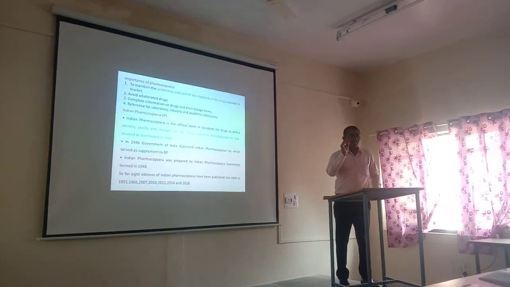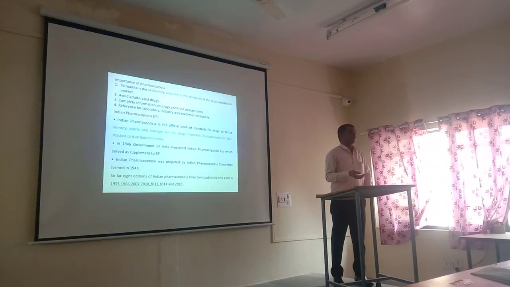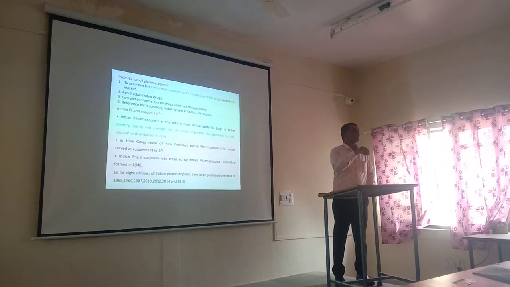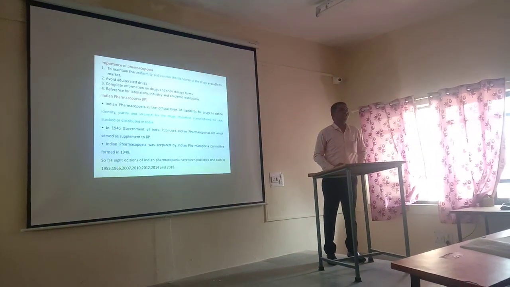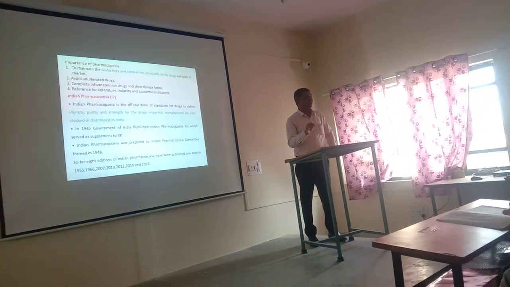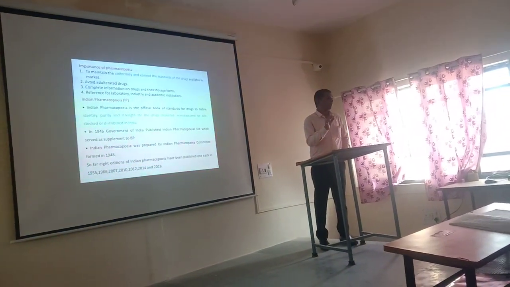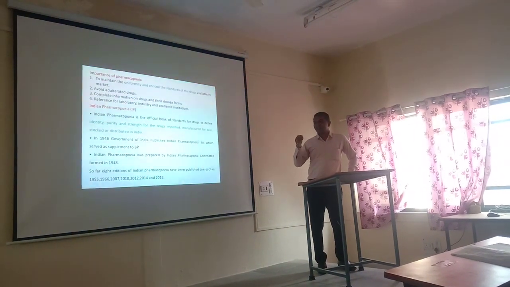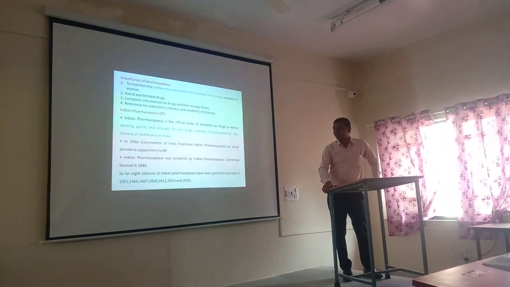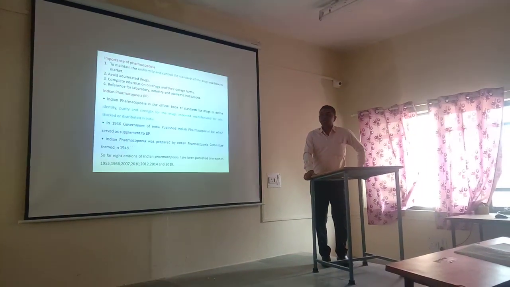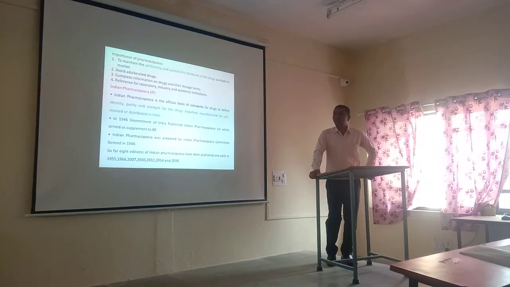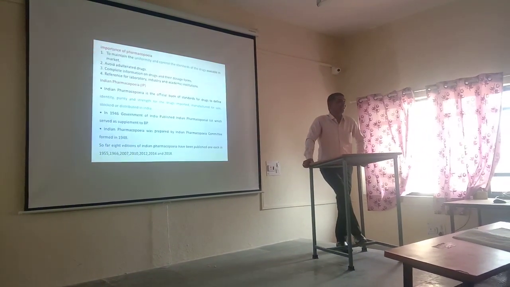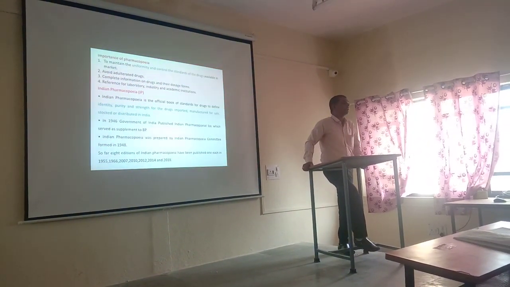Because newly added or newly published drugs are included in the Indian Pharmacopoeia for the reference of industry, academicians, and people. Every year some changes happen, some research is being done, and ultimately new drugs come, and then they need to be added into the Indian Pharmacopoeia. And now we are referring to the Indian Pharmacopoeia 2018.